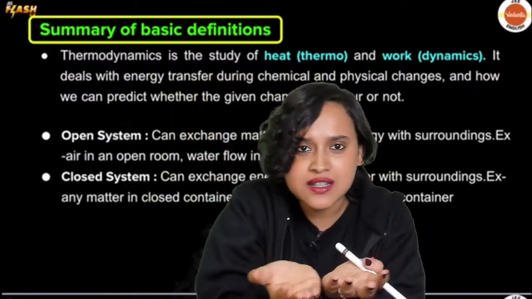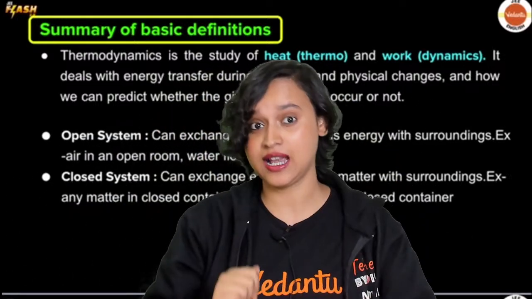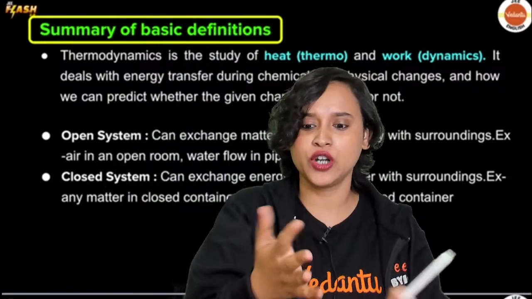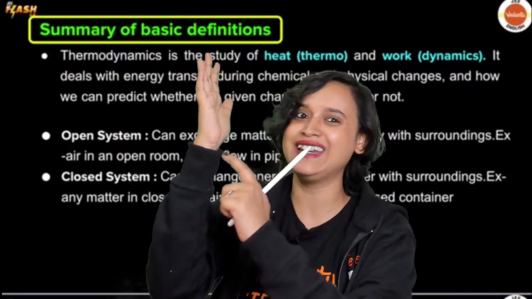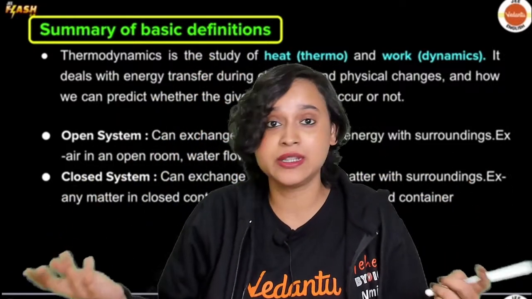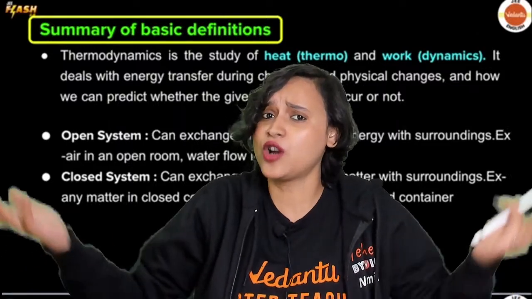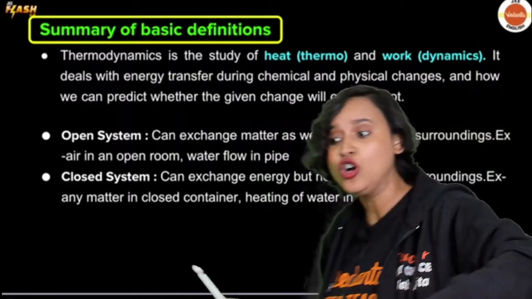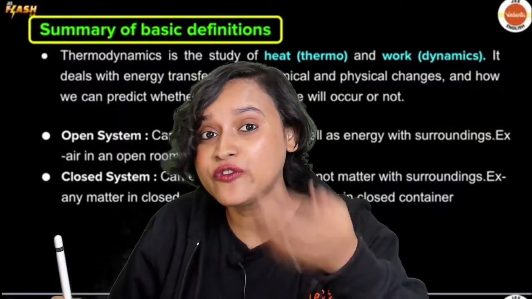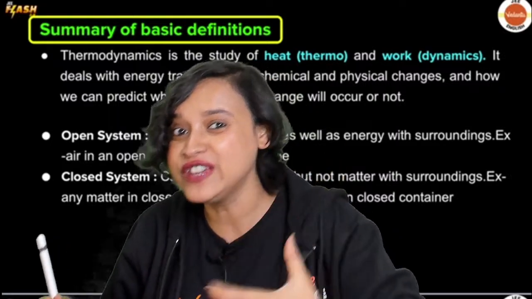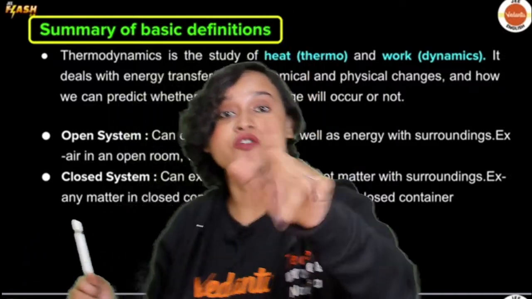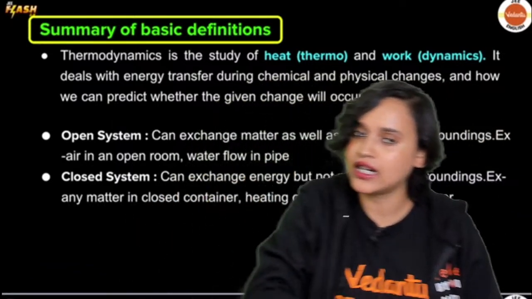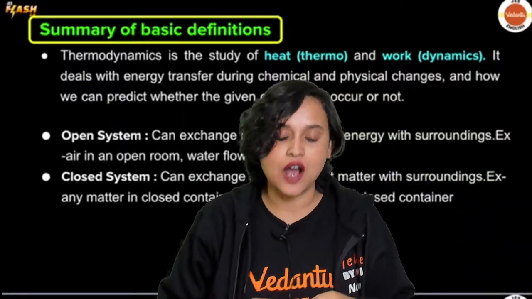So in an open system, there is exchange of matter. Let's say the oil was too hot and you put it in, and the oil escaped out of the pan and hit you somewhere, and maybe there is a blister. So there was exchange of matter. Also, when you stand in front of the pan, you can feel that it is hot. So there is exchange of energy as well. So there is exchange of matter as well as energy with the surrounding.